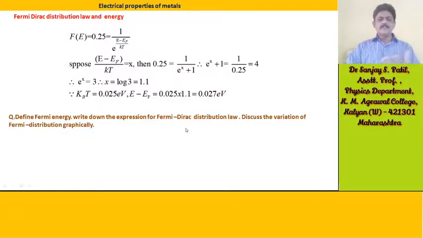So a question may be asked: define Fermi energy, write down the expression for the Fermi-Dirac distribution law, and discuss the variation of the Fermi distribution graphically. So this is about the Fermi-Dirac distribution law.